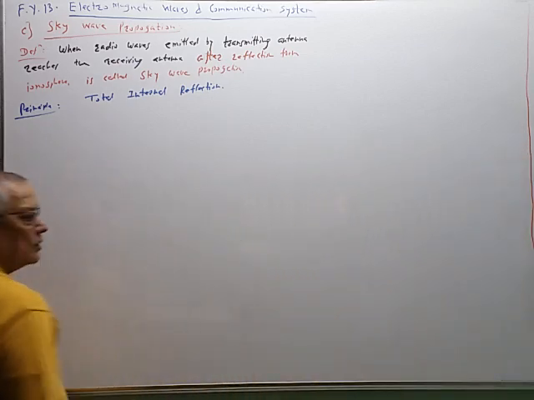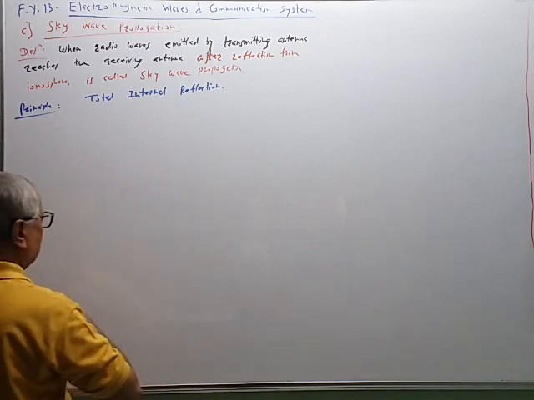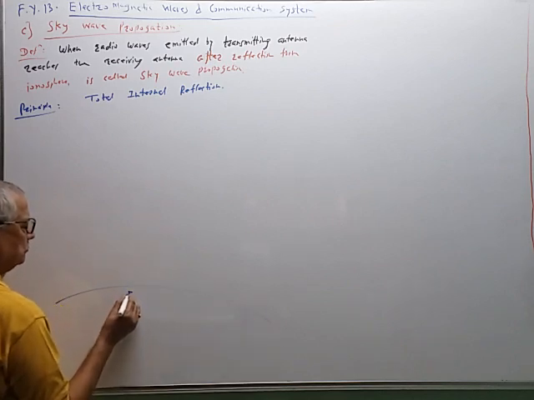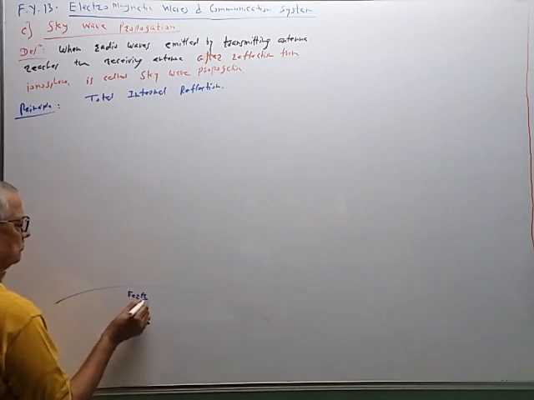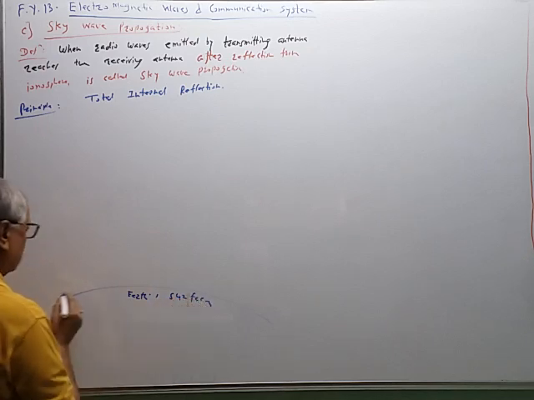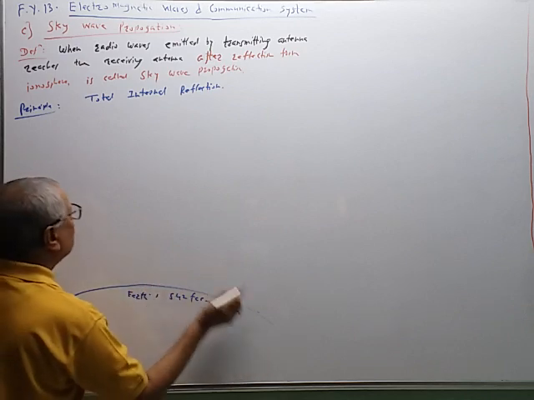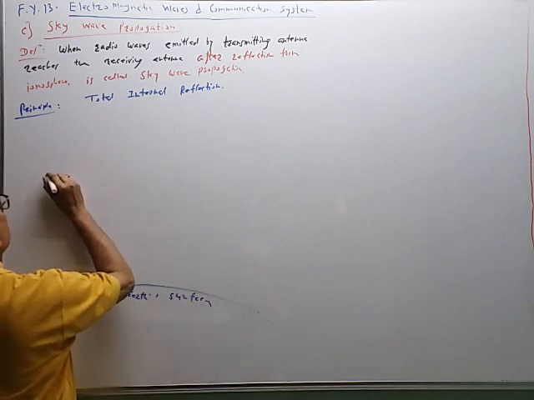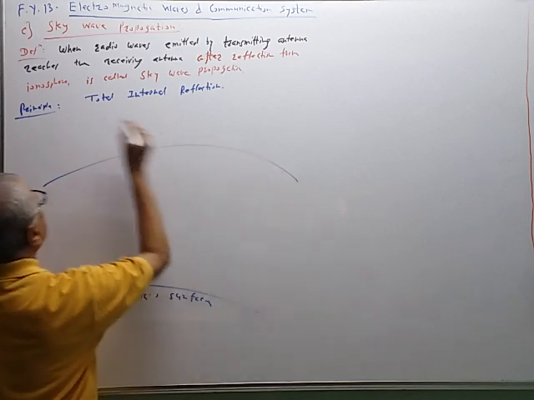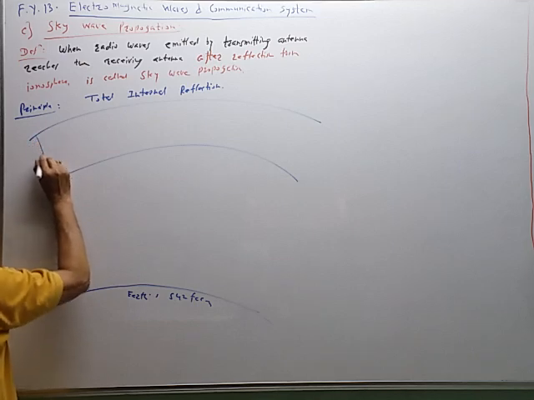So the explanation of sky wave propagation is like this. Suppose this is the surface of the Earth. These are the ionospheric layers. This is the ionosphere.